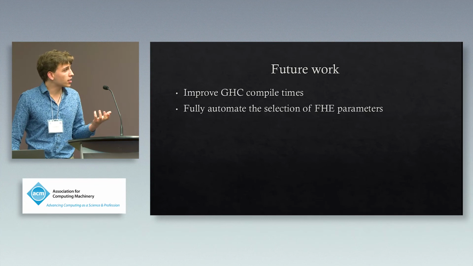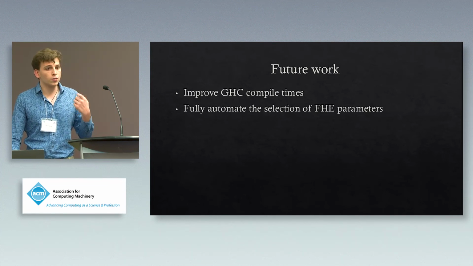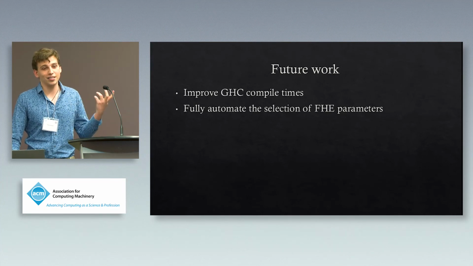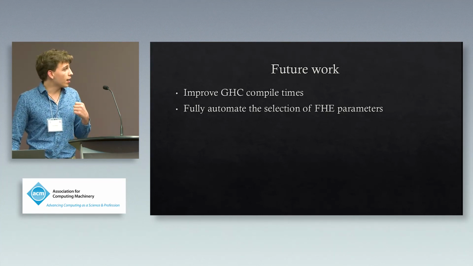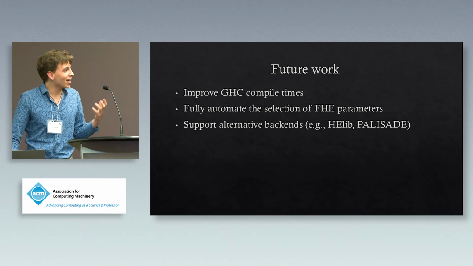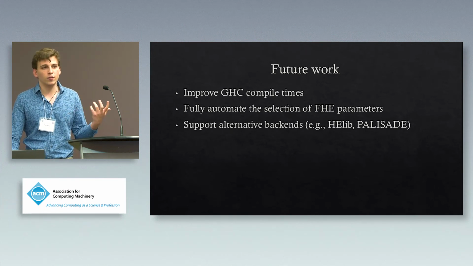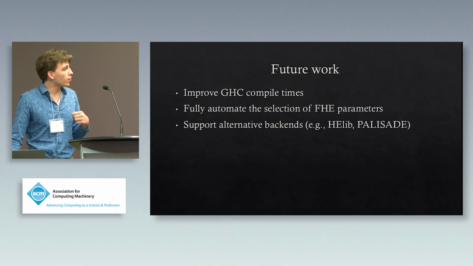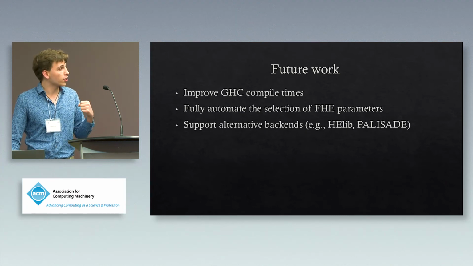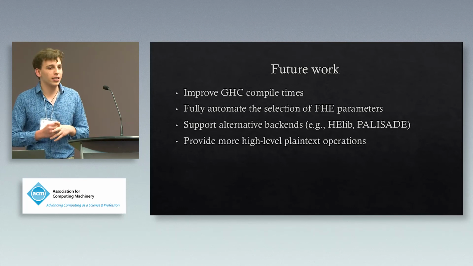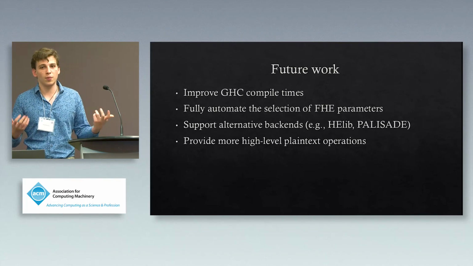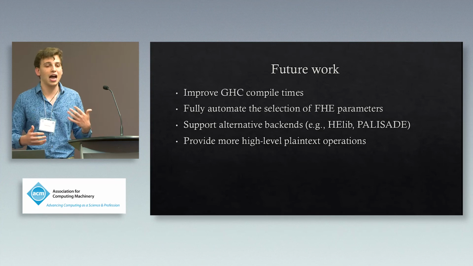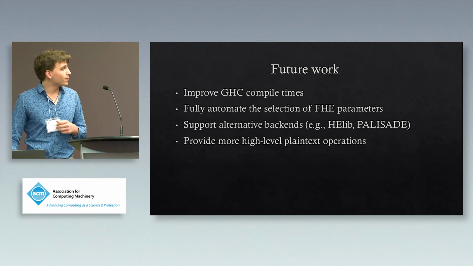We'd like to fully automate the selection of FHE parameters. Currently, the user specifies a pool of parameters, but really, there's no reason that Alchemy couldn't pick these parameters itself. We would like to support alternative backends. This would correspond to implementing a new language feature and maybe a new interpreter, but Alchemy is modular and extensible enough to do that. And then finally, we'd like to provide more higher level plaintext operations, so Alchemy has more of the appearance of programming in a higher level language rather than a more lower level assembly.